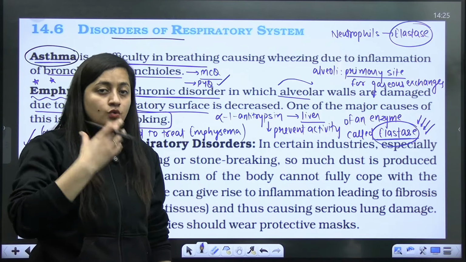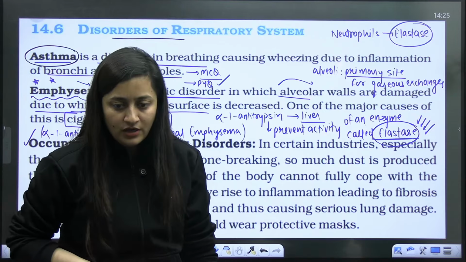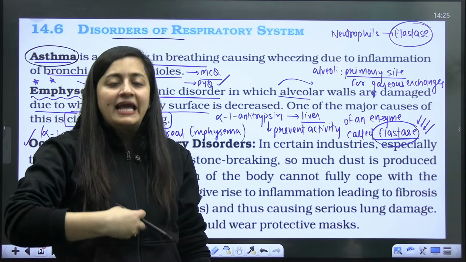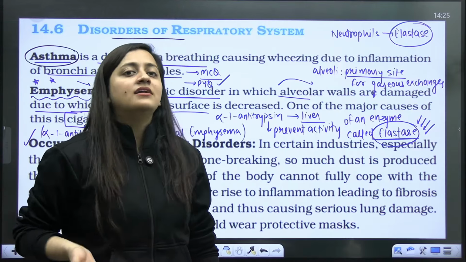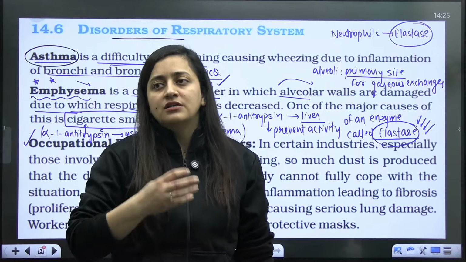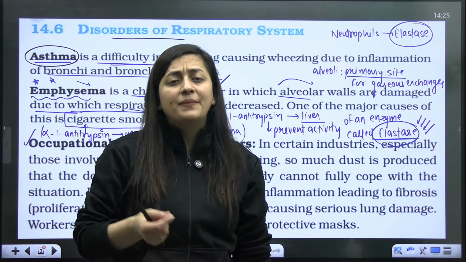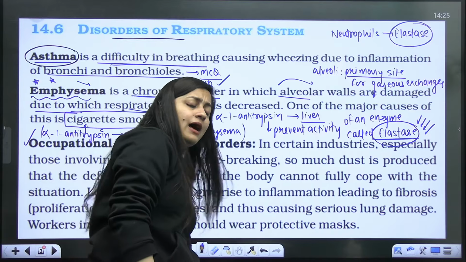So though they use the precautions there, they use the mask there, but it is not always helpful, right? So they basically inhale the pollutants, and that can result in a disorder that can affect the lungs. Actually, what is happening? If these pollutants will be too much in the lungs, then what will happen?